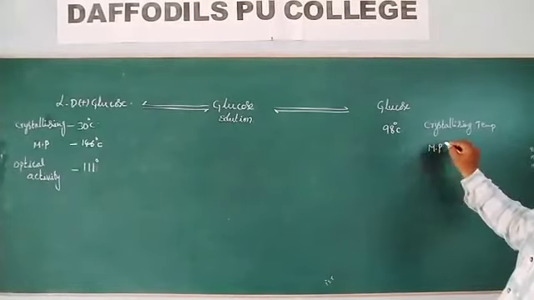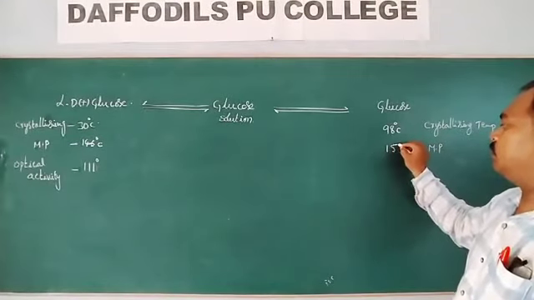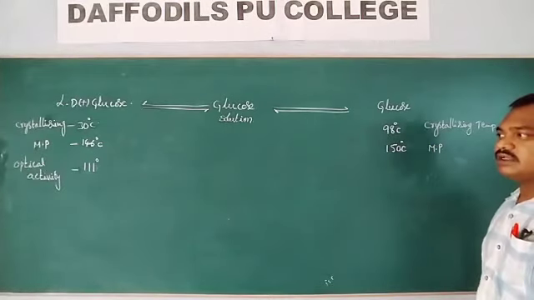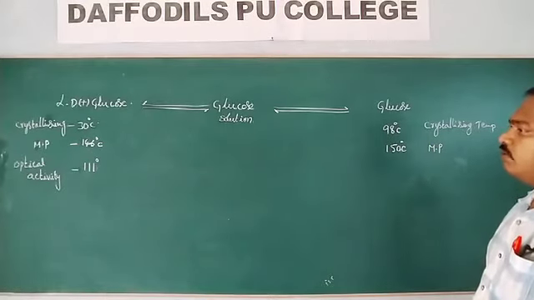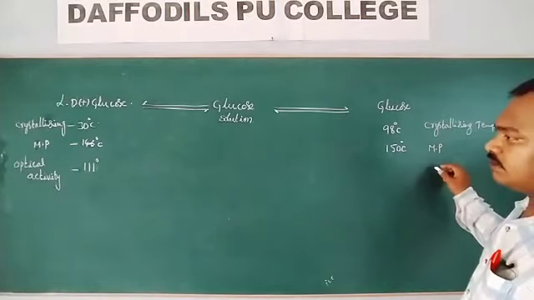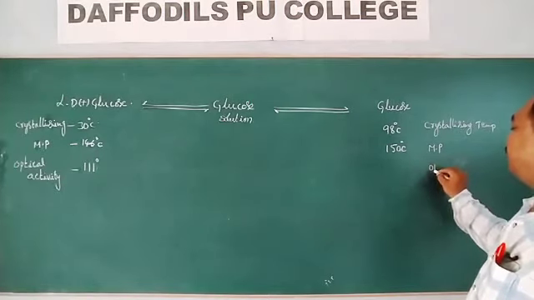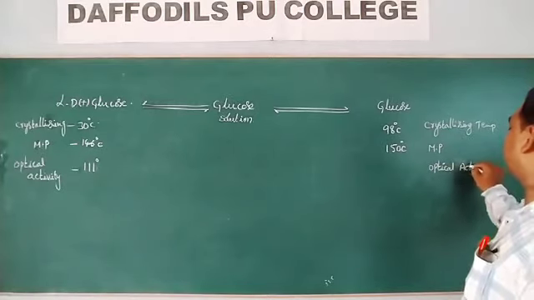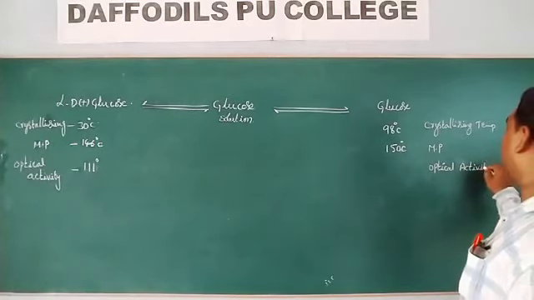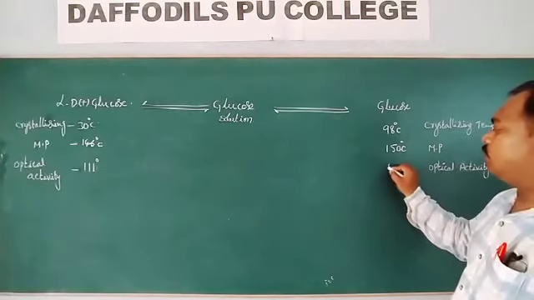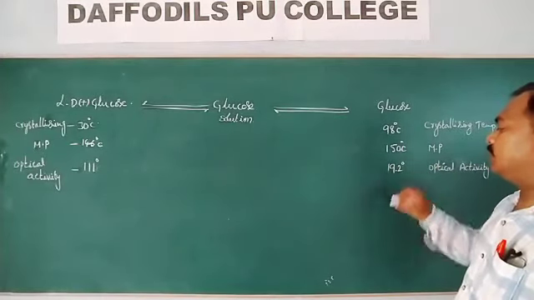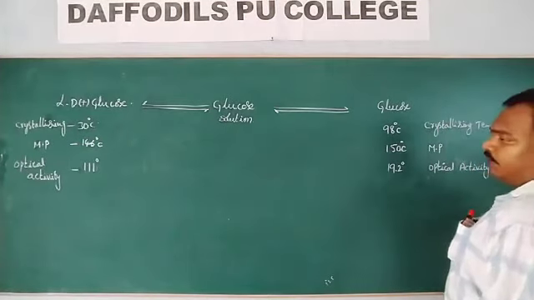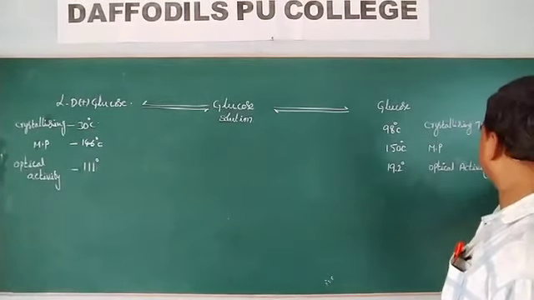The melting point of the crystallized glucose is 150 degrees centigrade. The optical activity of that glucose is 19.2 degrees.